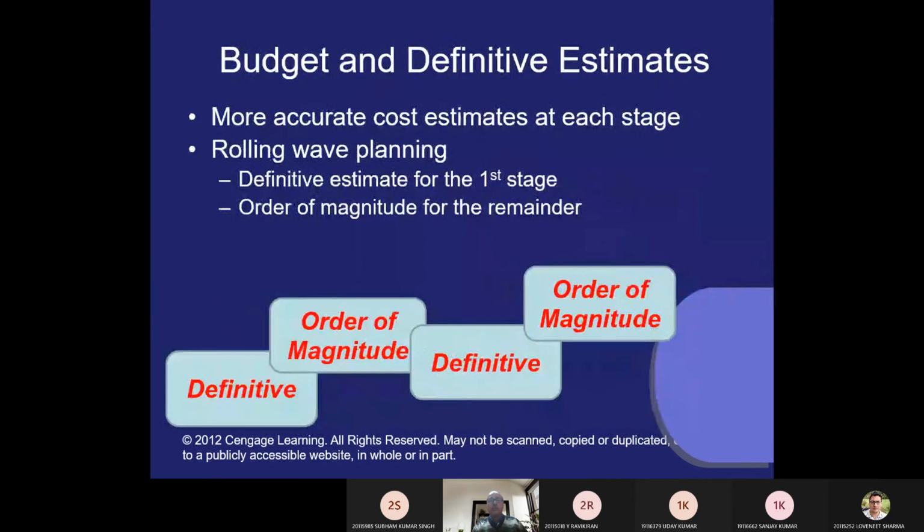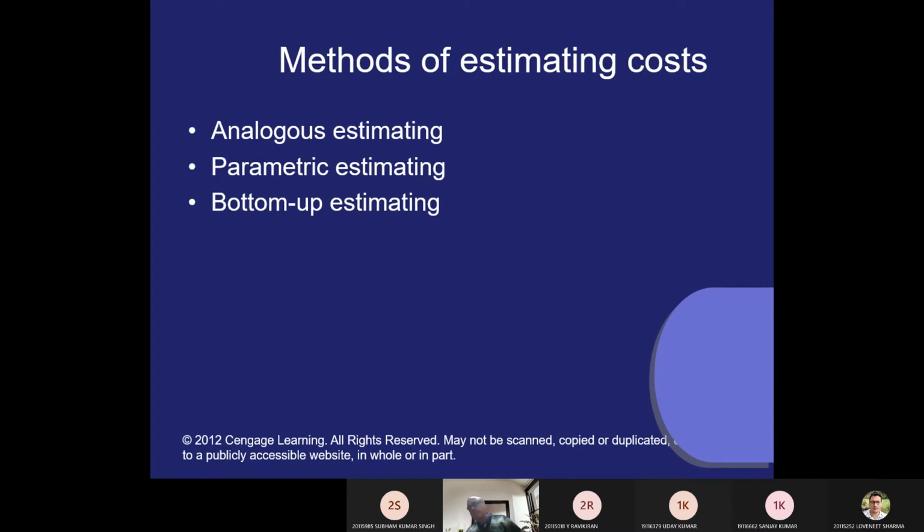Now I'm coming to the budget and defining the estimate: more accurate cost estimates at each stage, rolling wave plan. I'm coming to the methods of estimating the cost. That is the most important component of this chapter. As you have seen the types of cost, the second important component of budgeting is the methods of estimating the cost. If I know this is a fixed cost, this is a variable cost, this is a direct cost, this is an indirect cost, now how do we have to estimate the cost? So three methods are there.